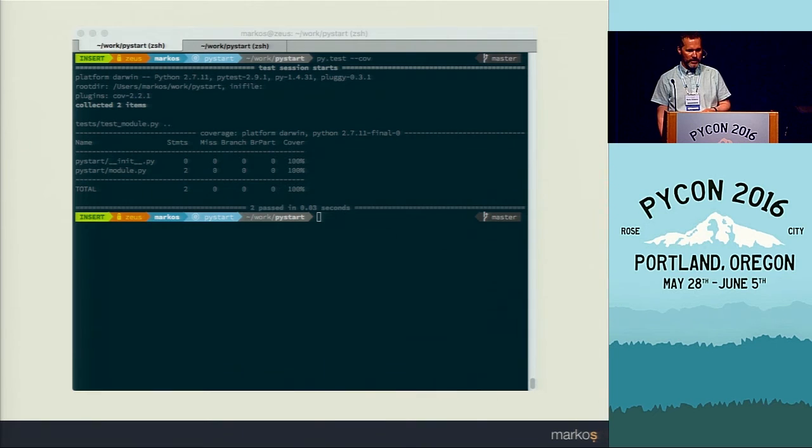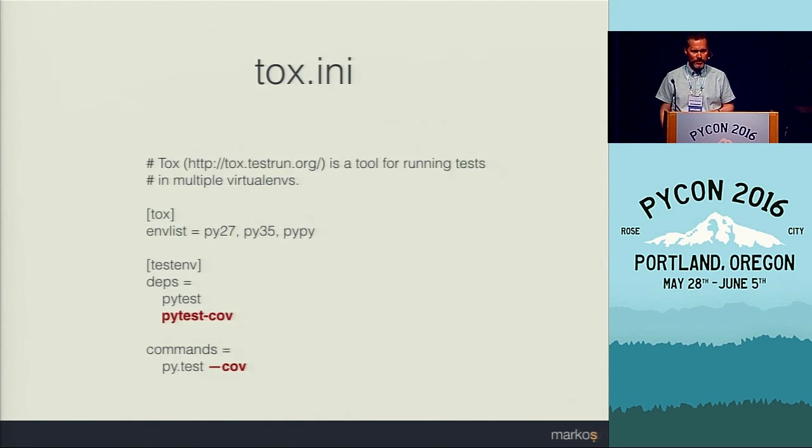So once we've done this, we can run pytest with the --cov parameter, and we get a table like this that shows coverage information. We can also include this into Tox, so that we can gather this information also for different configuration testing environments.